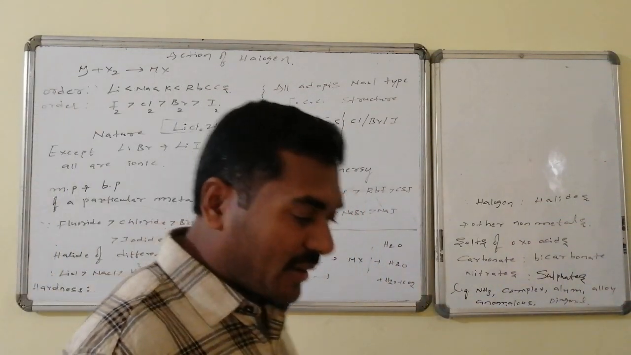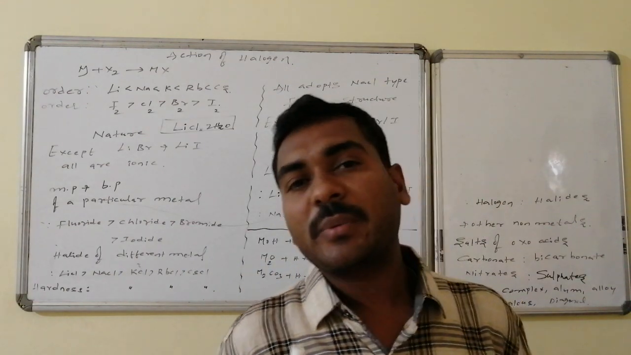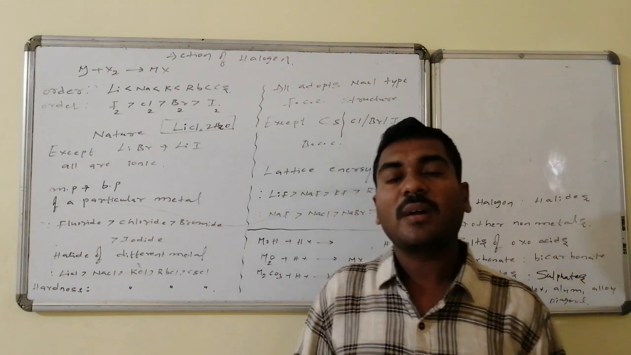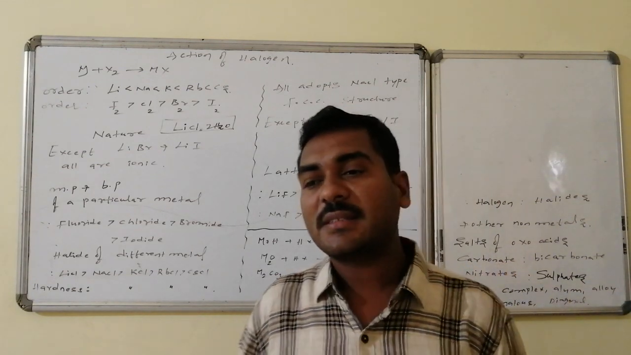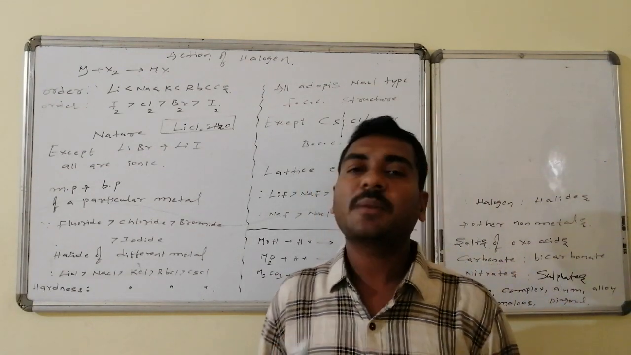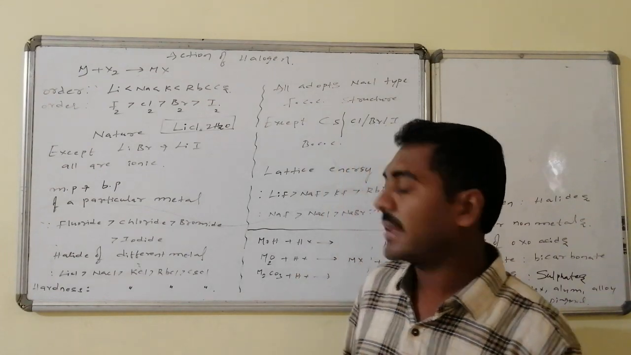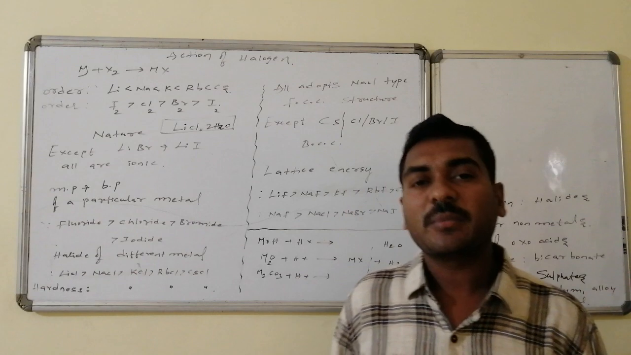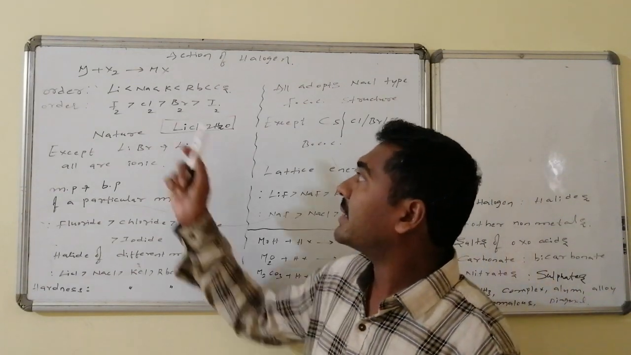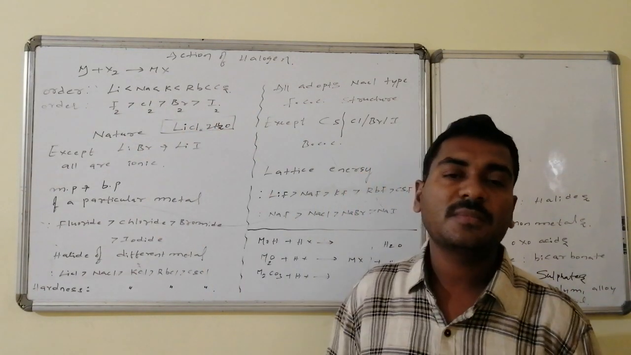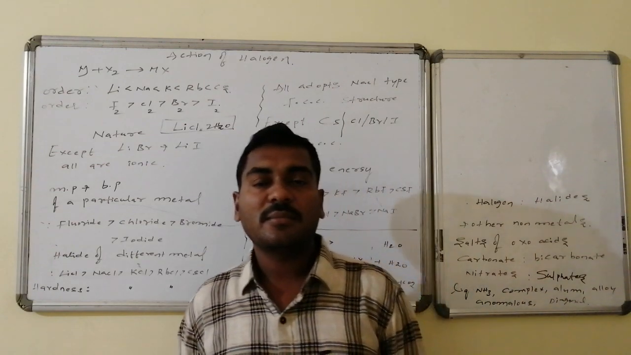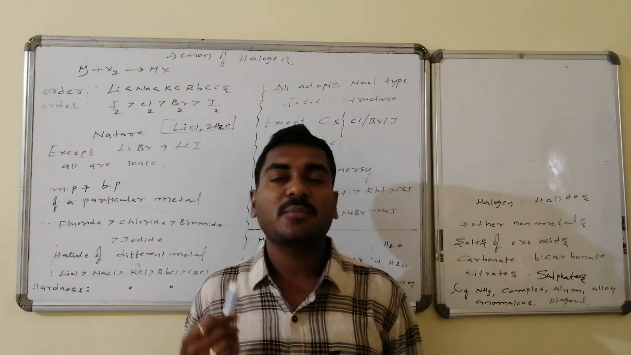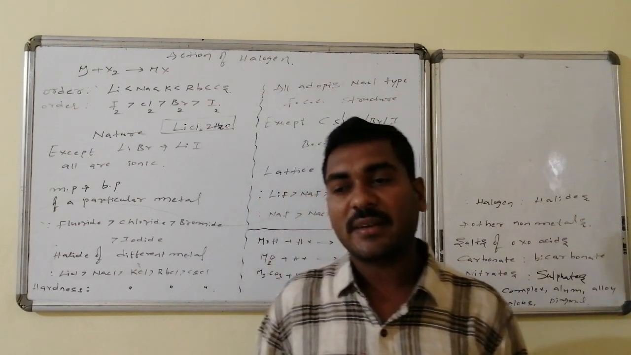Whereas the reactivity in the preparation of alkali halides with the metal followed by the halogen is maintained in such a way that, suppose I keep the same halogen atom and take different metals like lithium, sodium, potassium, rubidium, cesium, then the reactivity increases from lithium to cesium. Compared to lithium, sodium is reactive; compared to sodium, potassium, rubidium, and cesium is the most reactive.